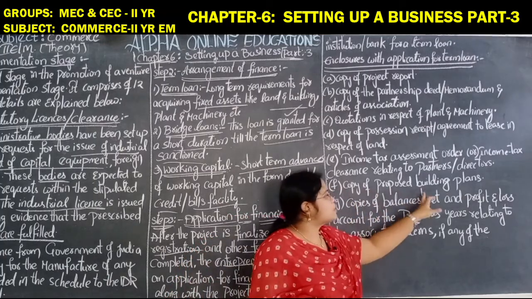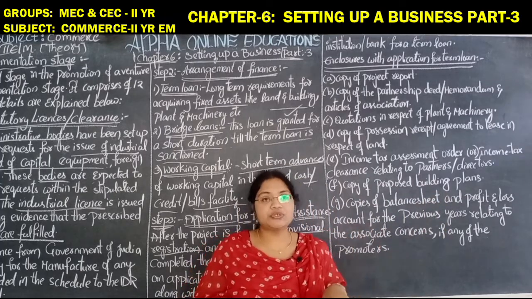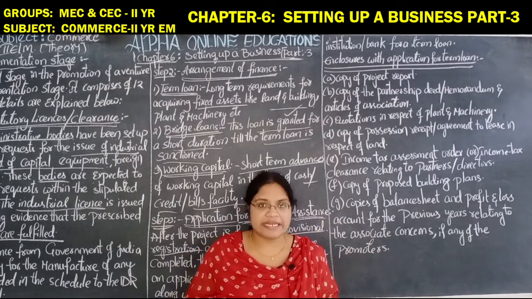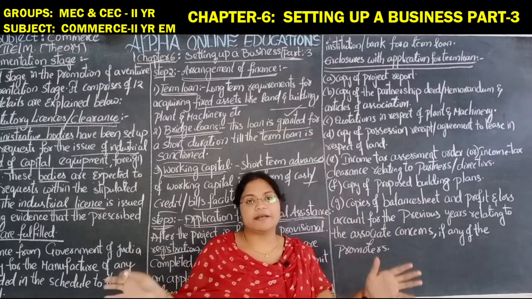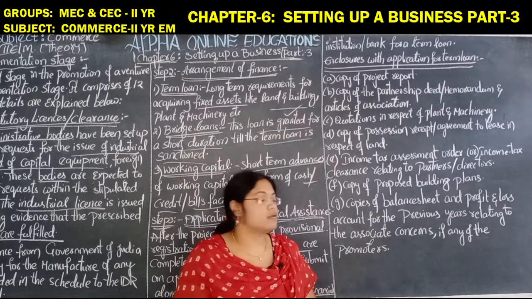Copy of the proposed building plan. If you don't want to take anything on a lease basis, then you are going to plan a building, and at that time you have to submit the proposed building plan also.